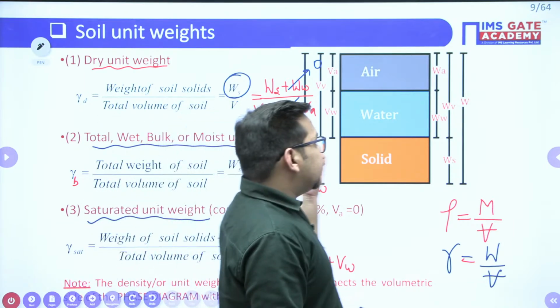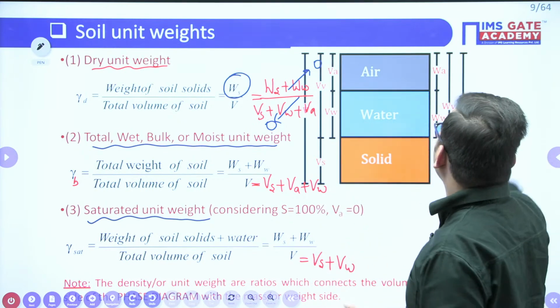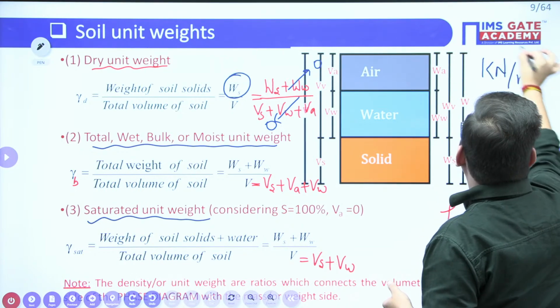Now we know that this particular gamma value is not unitless. It has a unit. Generally in soil, we will represent it in terms of kilonewton per meter cube.